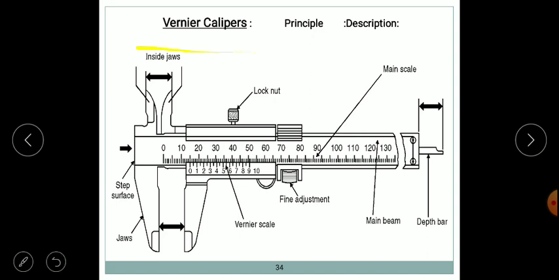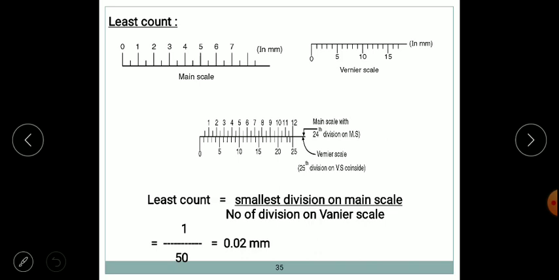So the vernier caliper is used for linear measurement, and consists of inner jaws and outer jaws. It will provide us the values with a least count of 0.02 mm. How to calculate least count will continue in our further sessions, but it is important to understand the least count. If a question is asked to define least count, least count is nothing but the smallest division provided on any scale.